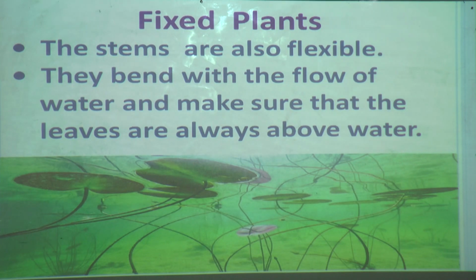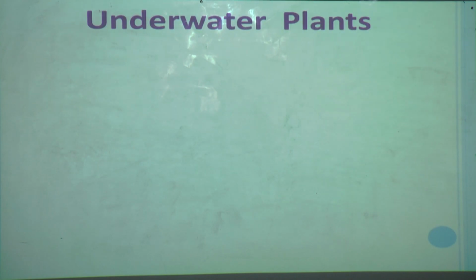Nice, amazing, interesting things we are learning about plants in this lesson. Now we will move to the next part, underwater plants. We are learning the third type of aquatic plants, that is underwater plants. These underwater plants are also called submerged plants.